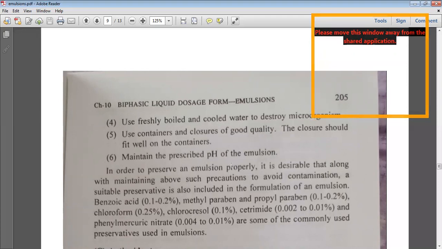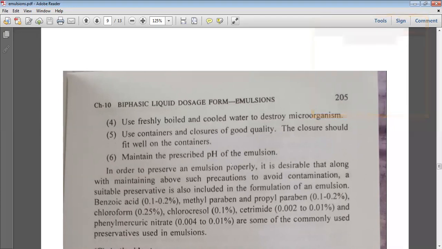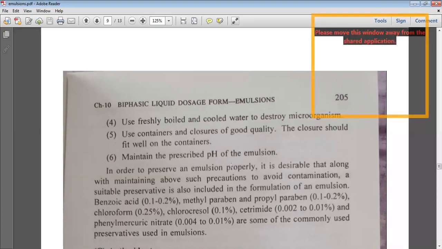The preservatives added in emulsions may be benzoic acid, methyl paraben, propyl paraben, chloroform, chlorocresol, cetrimide, phenyl mercuric nitrate. These are some of the common preservatives used in emulsions, and the concentration of the preservatives to be used in the formulation of emulsions is also mentioned.